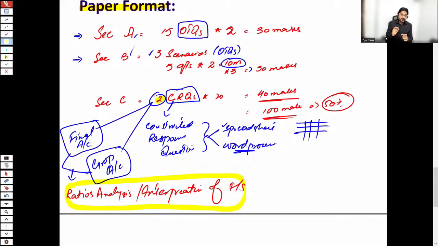And this thing is also helpful for your professional studies, because at professional level, all of the papers are mainly based on the commenting, not much on numbers, but on the writing, means explaining the scenarios, explaining the performance, all of these things. When we do the analysis of the financial reporting, that is termed as interpretation of financial statements or ratio analysis. So Section C questions are also linked with ratio analysis as well.